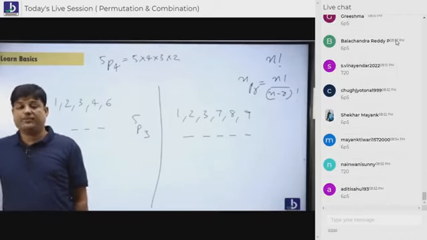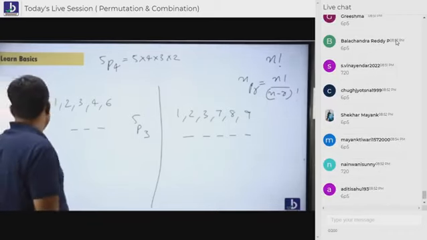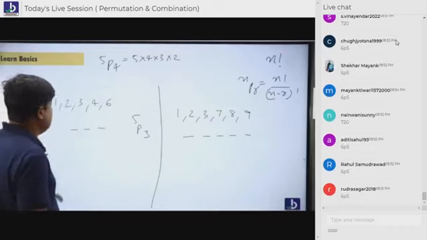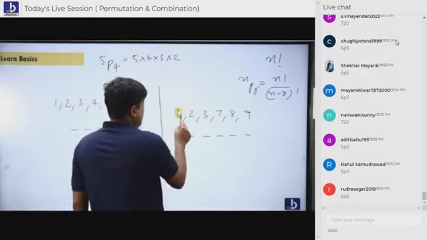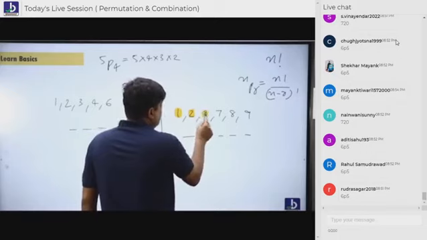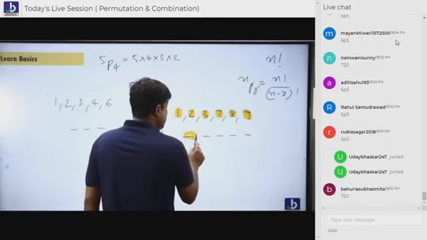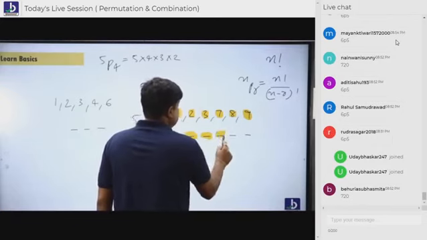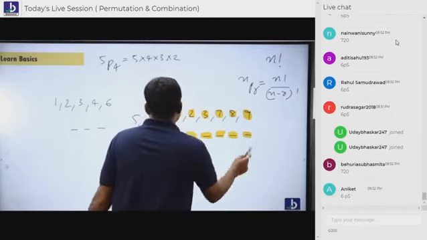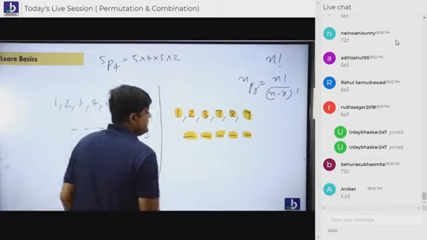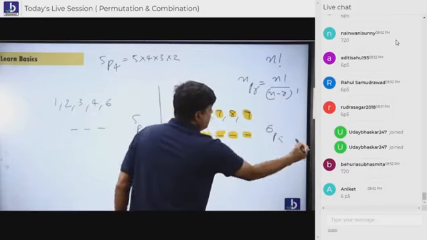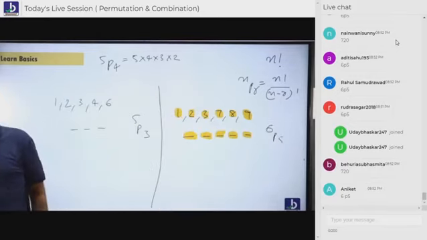6P5, Reshma, that's good. How many people are standing here? It's very simple. 1, 2, 3, 4, 5, 6. For these 6 people, how many places are given? 5 places. So how many ways can we arrange? Very simple. We call it 6P5. That's good. Everybody's shouting 6P5.